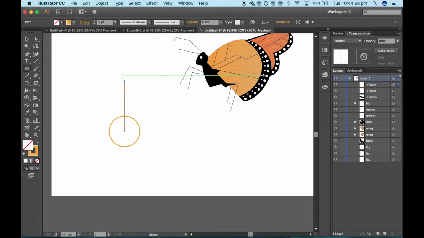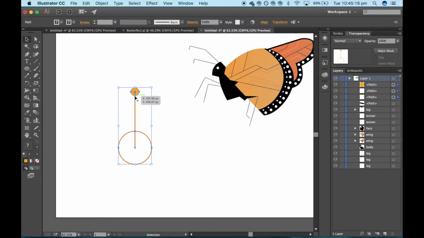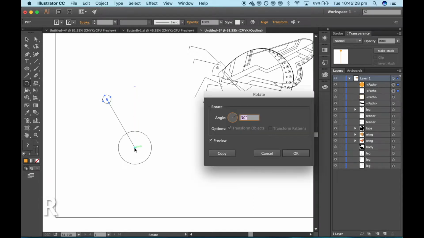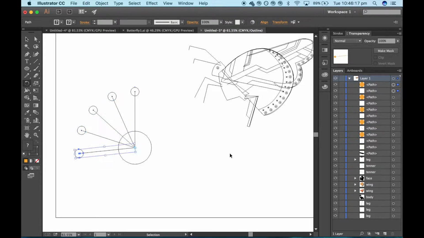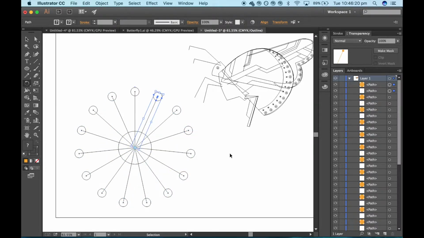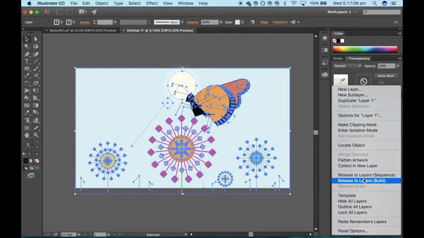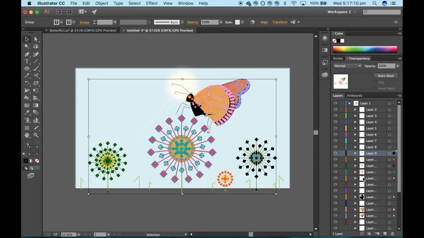To make complex shapes and maintain their symmetry, I would go into Outline mode, then into the Rotate Options panel, type in the angle, and then duplicate each object. To transfer Illustrator files into After Effects, I would release the layers to sequence.